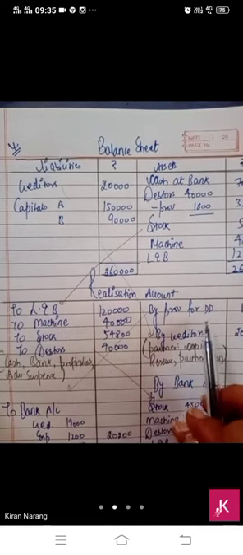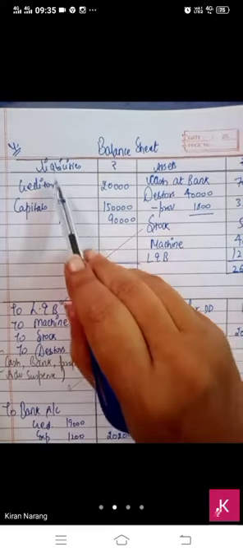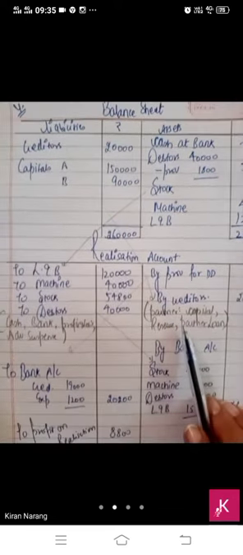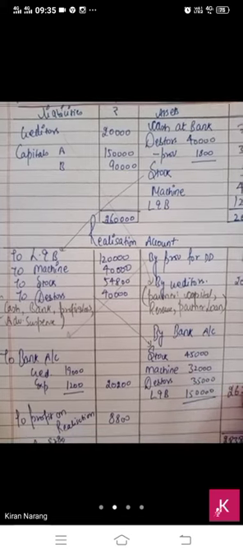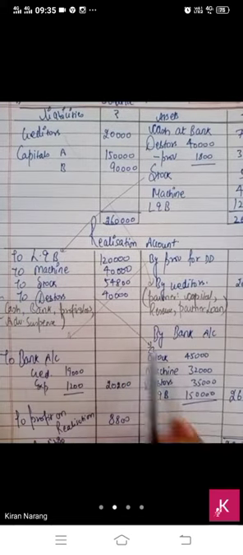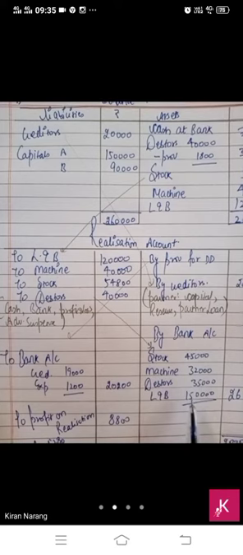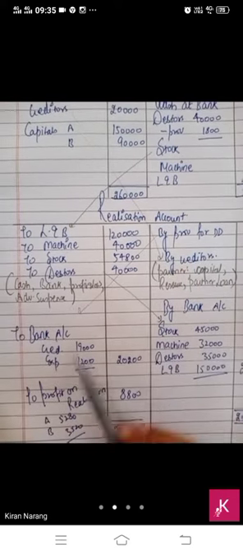What we have done: we have transferred all the assets from the balance sheet except four items, and provision we have written on the opposite side. We have transferred all the liabilities to the realization's credit side except partners' capital, loan and reserve. Then we have sold all the assets here. We have to note it down.